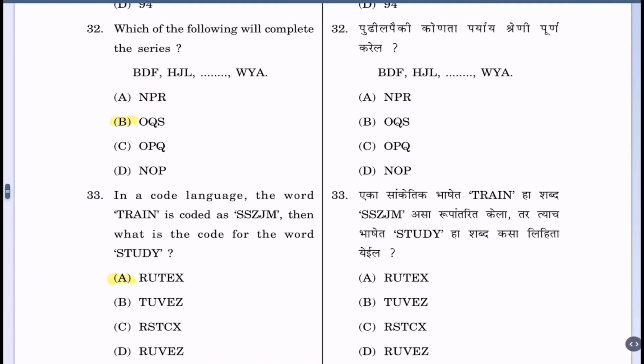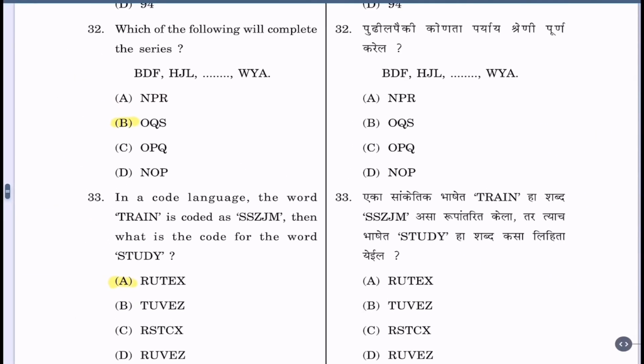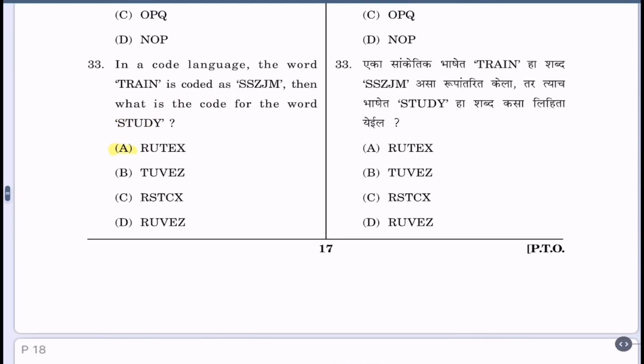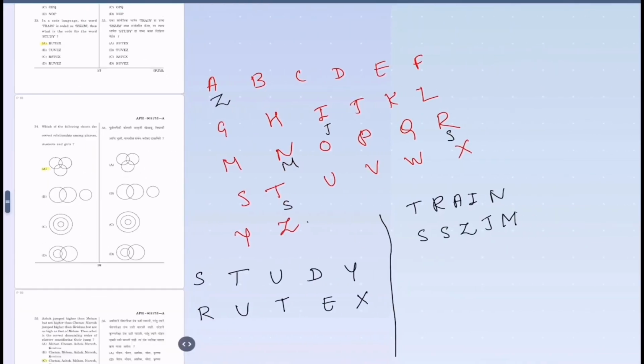Let us see here. Yes, option B, O, Q, S is the correct option. Question 33. In a code language, the word TRAIN is coded as SSZJM. Then what is the code for the word STUDY? Let us see first the solution.